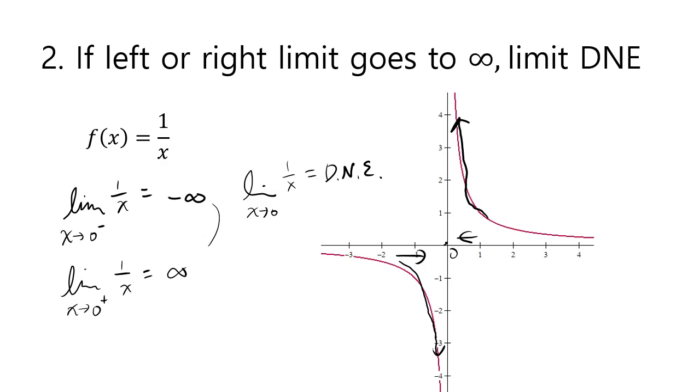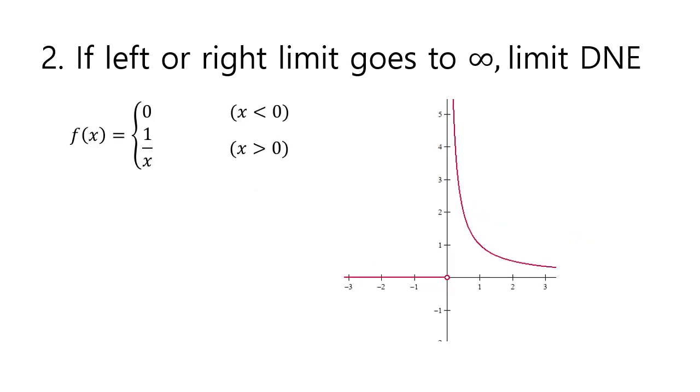To emphasize the fact that you only need one part of the limit to go to infinity, here's another example. I know many people don't like piecewise functions, but here's a piecewise function where it's 0 on the left, and on the positive side, the graph is like 1 over x, the previous one that we just drew.